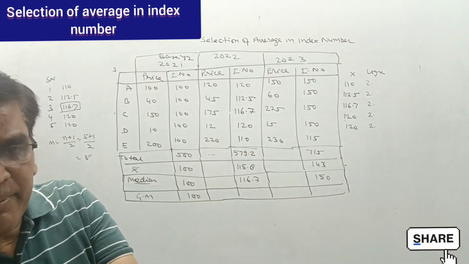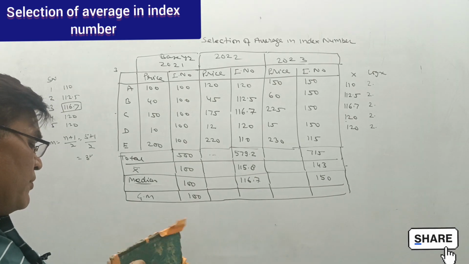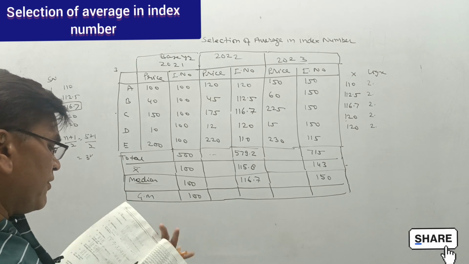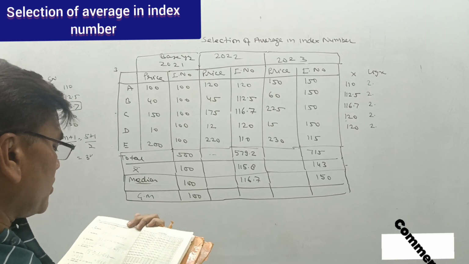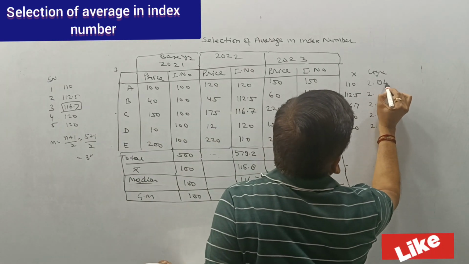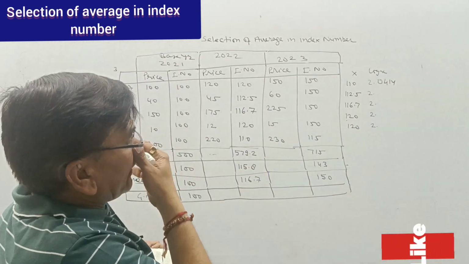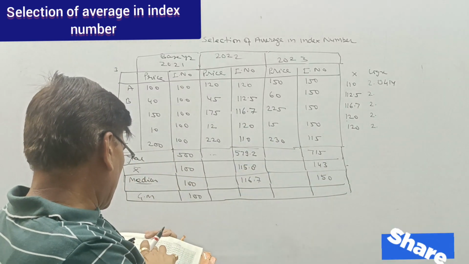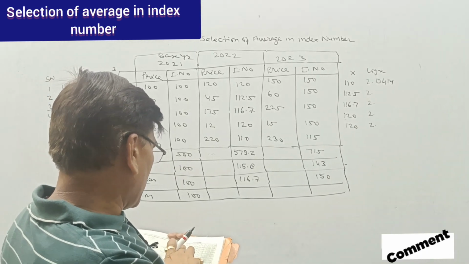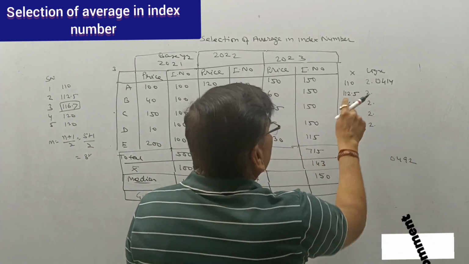We have the log table available at the end of our book. So we will see the log of 11, as I have already explained. 11 at 0 is 0.414. 11 at 2 is 0.492, and the difference is 5.